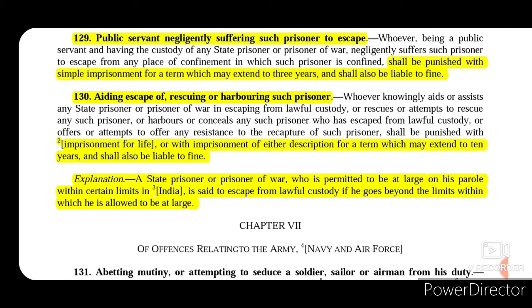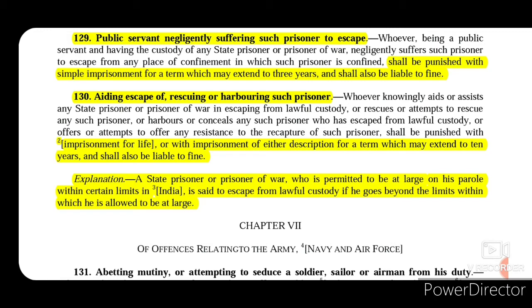So if any person knows that the prisoner is a state prisoner or a prisoner of war, and still he aids or assists to escape such prisoner from lawful custody, or if he rescues such prisoner or attempts to rescue such prisoner, or if he harbors or conceals any such prisoner after that prisoner has escaped from lawful custody, or if such person offers resistance or attempts to offer resistance for the recapturing of such prisoner.